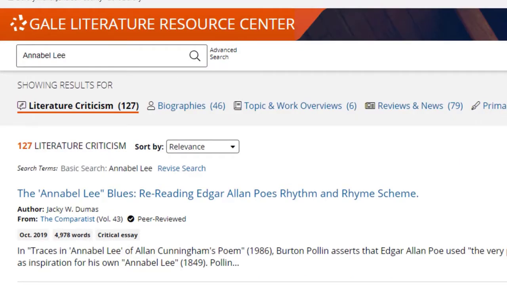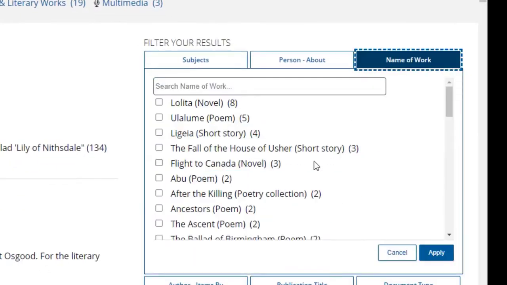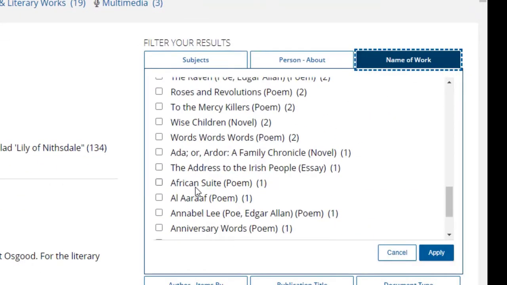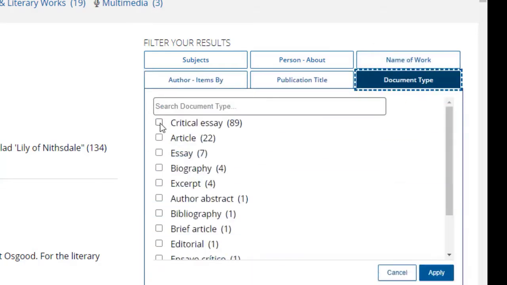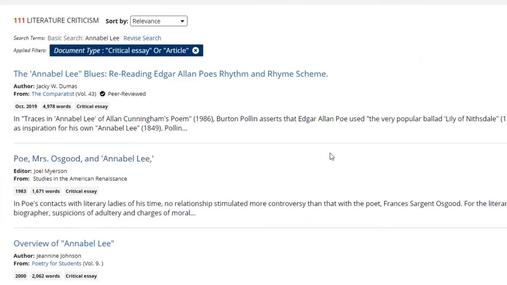And I do get a lot of results, but if I try to apply the name of work filter, that's going to cut my results down to 1. This particular filter does not work as well for criticisms on poems because many experts focus on a poet rather than a specific poem, and so they'll look at a various collection of that author's poems in one essay. So I'm not going to apply that filter. I will apply the document type filter to only look at critical essays. Now it is just a game of skimming and scrolling.